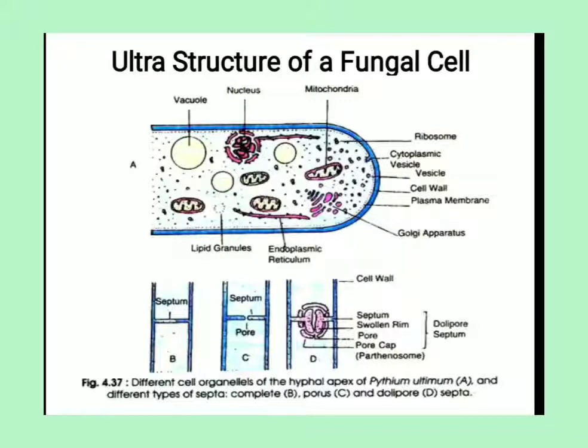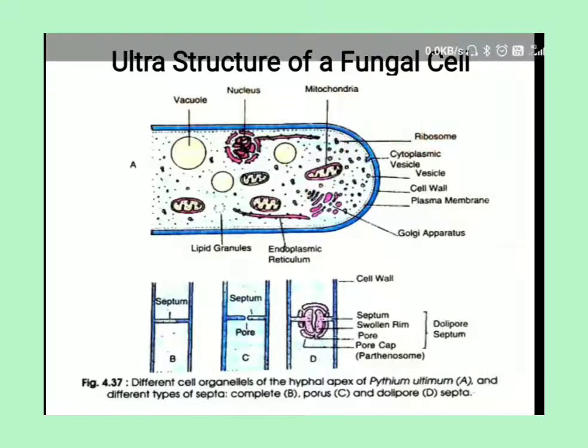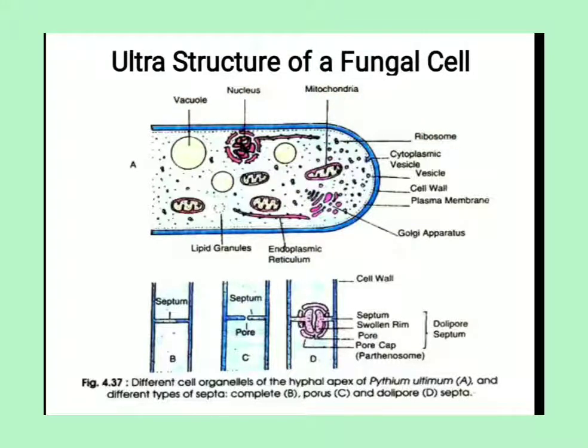Okay, this is the ultrastructure of the fungal cell. You can see the two-layered cell wall, outer and inner, and some organelles are present: vacuoles, nucleus, mitochondria, some scattered ribosomes, then cytoplasmic vesicles, cell wall, plasma membrane, Golgi apparatus, endoplasmic reticulum, and lipid granules.